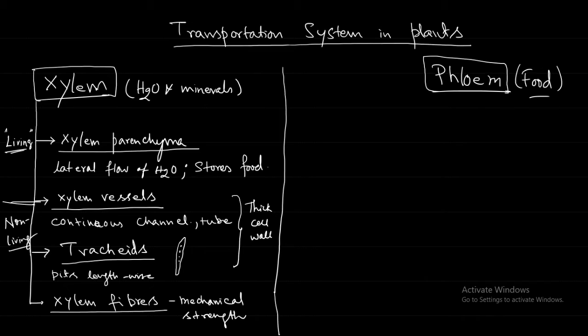So what is this food? What do you mean by food? Sir, the food that is made out of the process of photosynthesis by the plants. Correct. So what is made through sunlight? Sir, food. Sir, glucose.